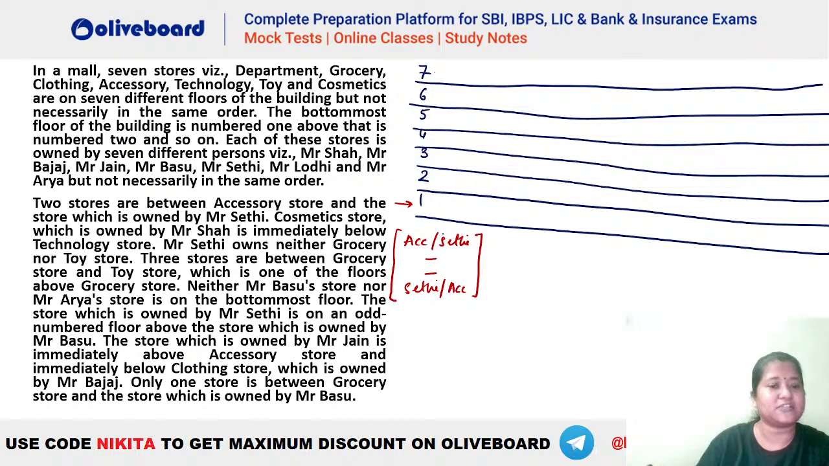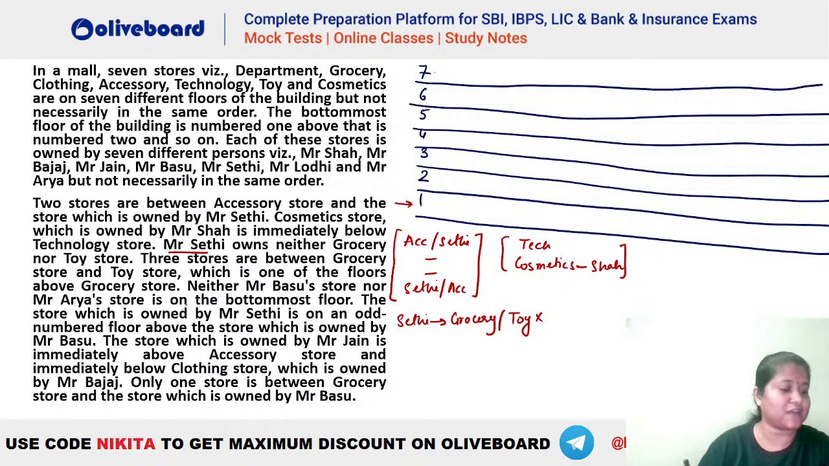Similarly, cosmetic store which is owned by Shah. So cosmetics is owned by Shah. Okay, so cosmetics which is owned by Shah is immediately below technology. So this has to be immediately below technology. This is another hint that we have. Okay, then Mr. Sethi owns neither grocery nor toy shop. So Mr. Sethi cannot be your grocery. He cannot be grocery or your toy, right? So this is also one situation that we have been given.